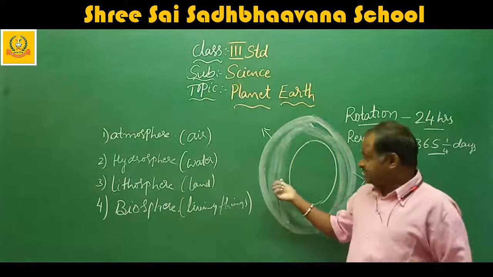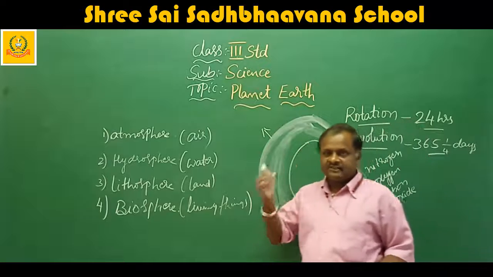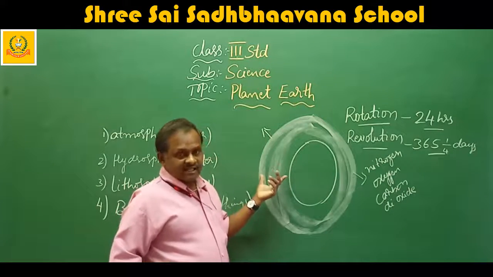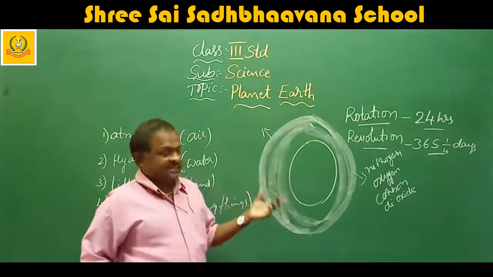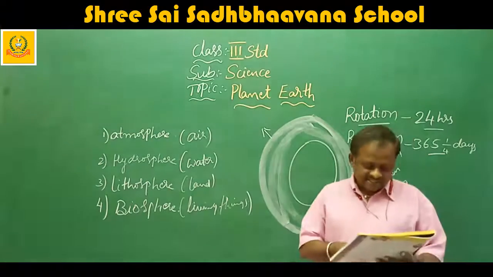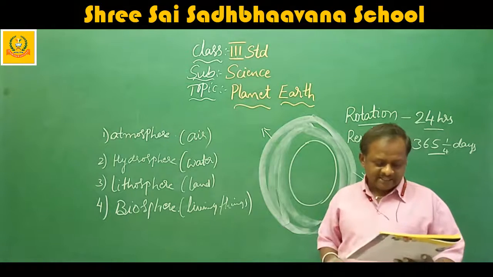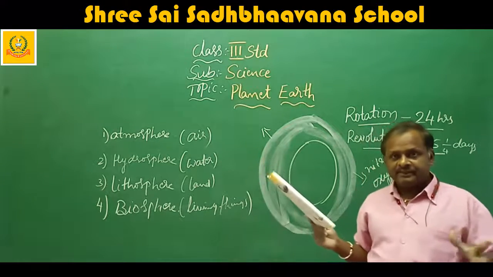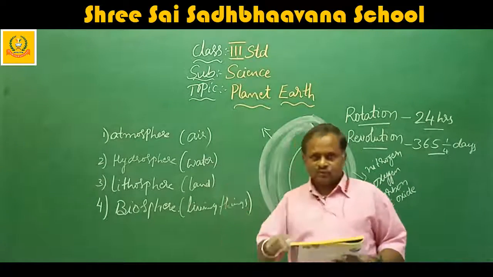So this atmosphere helps in filtering the sun rays and avoids the highest sunlight. That means it controls the temperature, so it can't get too hot.